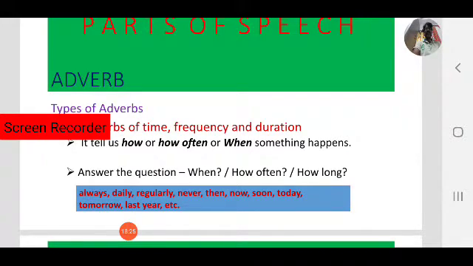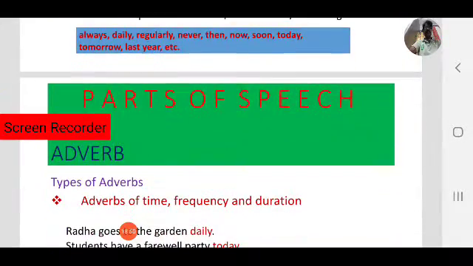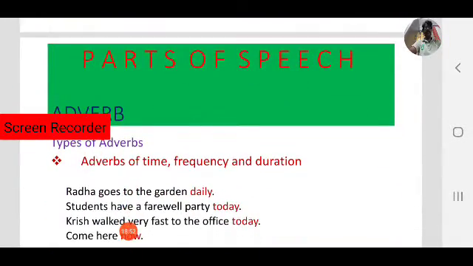Never, now, soon, today, tomorrow, yesterday, last year, etc. These come under adverbs of time, frequency and duration. Let us see some examples of this type.